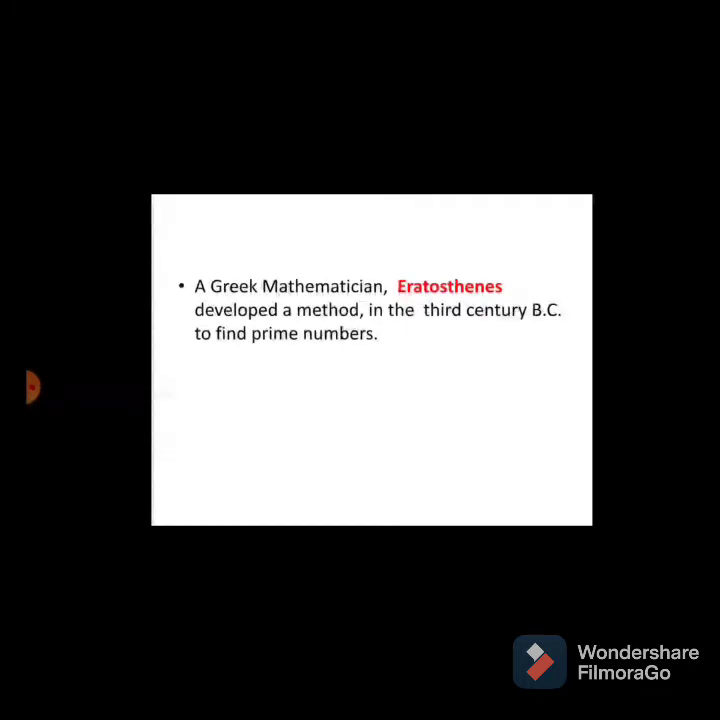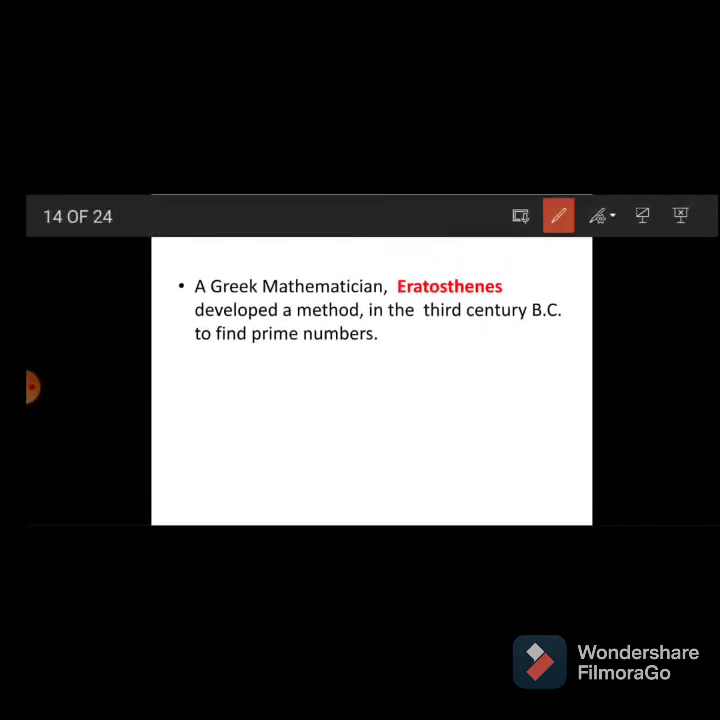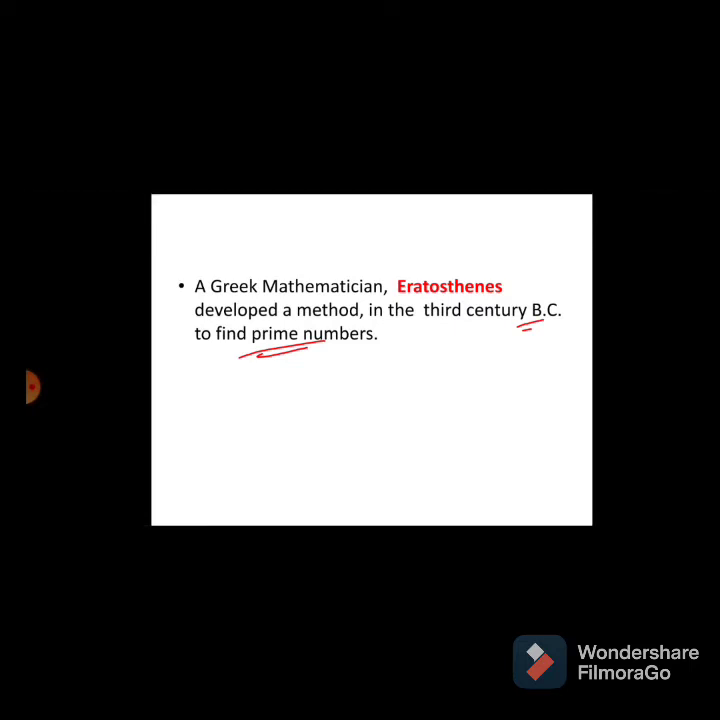This method was given by a Greek mathematician, Eratosthenes, in the 3rd century to find prime numbers between 1 to 100. This method is useful to find the prime numbers between 1 to 100. So this method given by Eratosthenes is also called the sieve of Eratosthenes or sieve method.